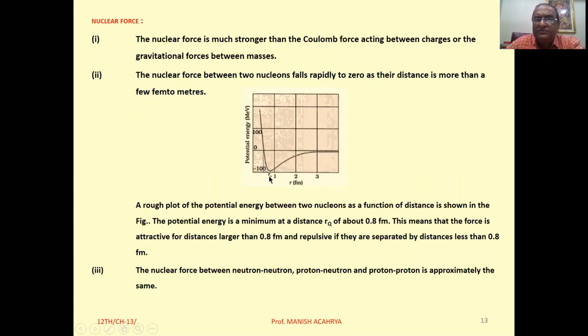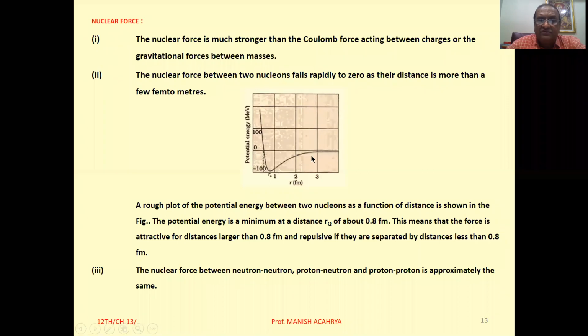And here we can observe that at a distance R0, which is nearly equal to 0.8 Fermi, the potential energy becomes a minimum. Okay. So in this particular situation, stable equilibrium will be there.